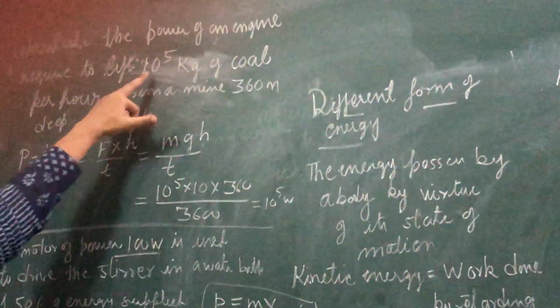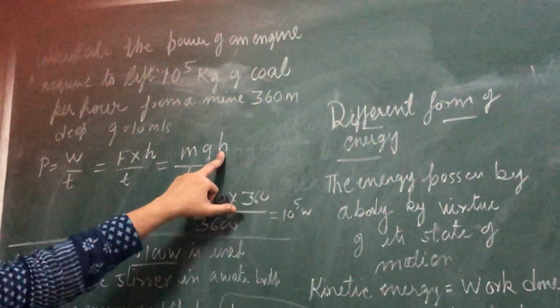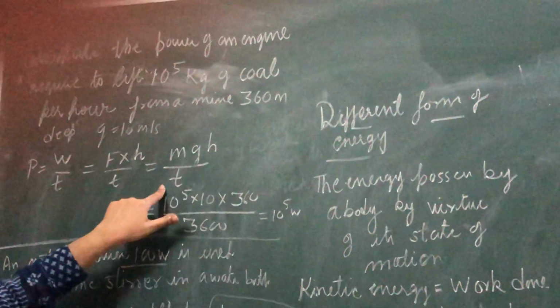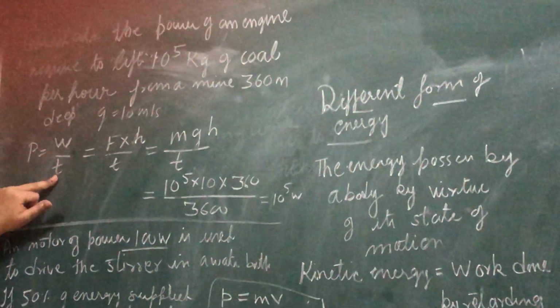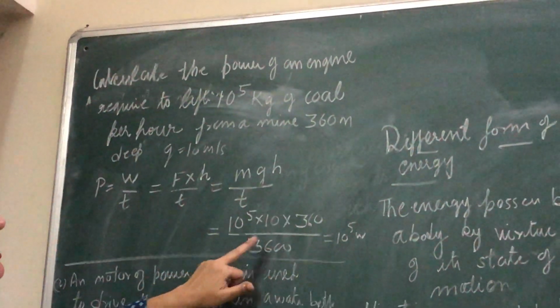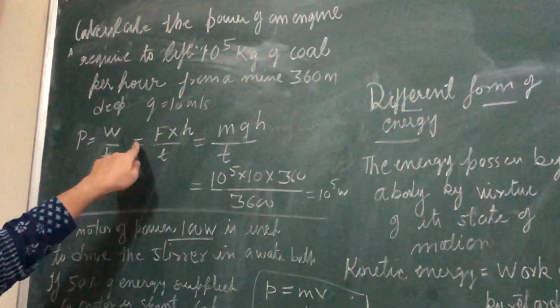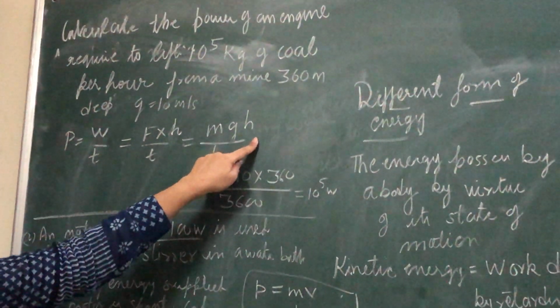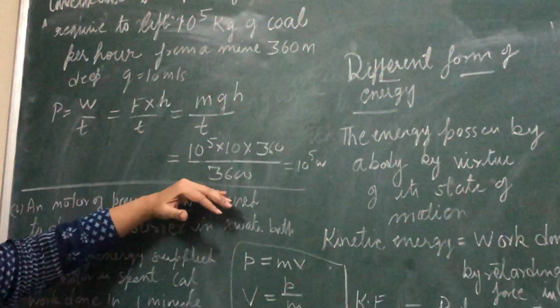Everything is given: mass is 10 to the power 5 kg, g is 10, h is 360 meter. Time, be careful, must be in seconds, because it is given per hour, so 3600 seconds. Simply you will calculate the watt. In this way, split the formula like this, mgh, when you calculate the depth or the height.